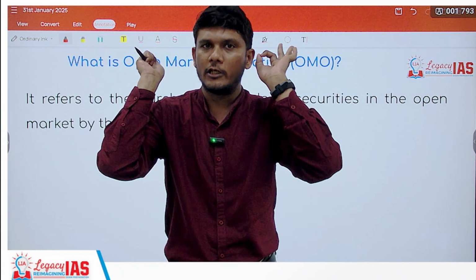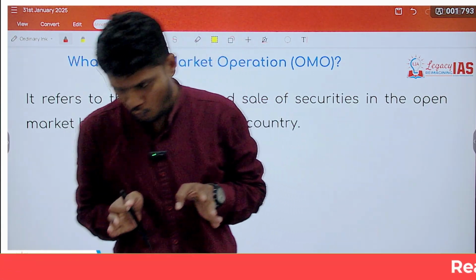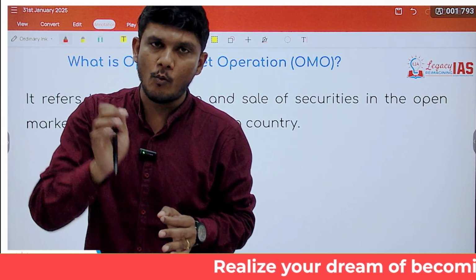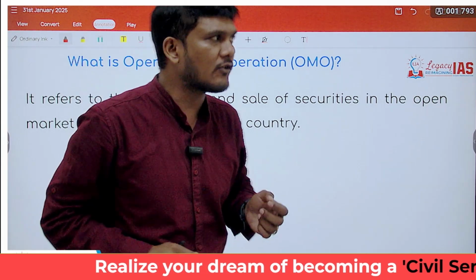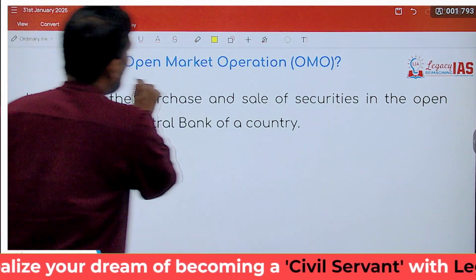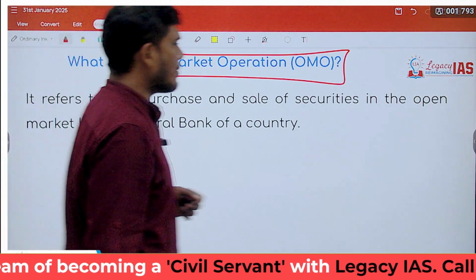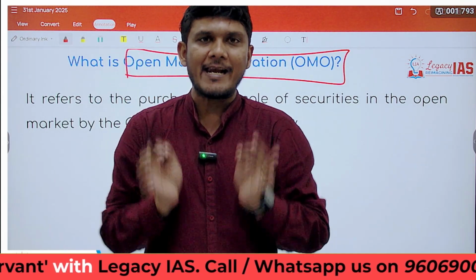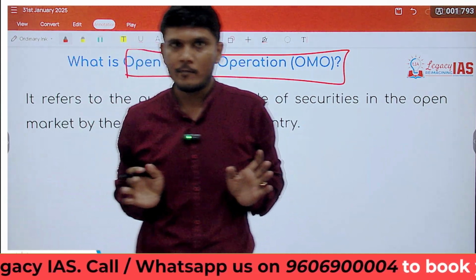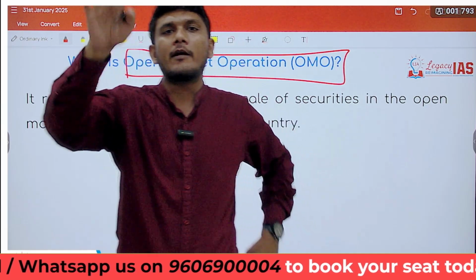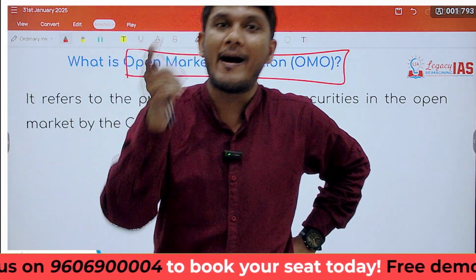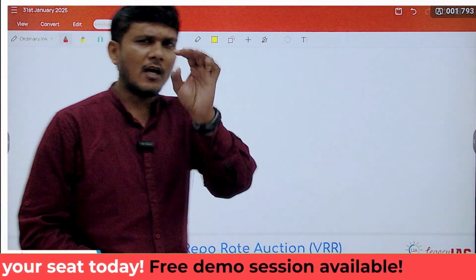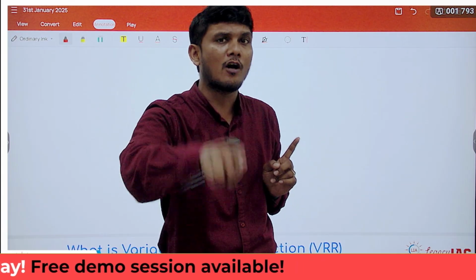Now, so we have understood that there is a liquidity issue. Now that liquidity issue needs to be solved, which the RBI is trying to do with the 3 steps it has mentioned. So let us look at each of those steps one by one. What are they and how do they address this liquidity issue problem? Number 1, open market operations. What is open market operation? Open market operation is nothing but simply buying and selling of the government securities. So it's the government securities which are bought and sold in the open market, but by whom? By the RBI. So let us see how does it work. And to address the cash issue, should the RBI sell or buy, we will see that.